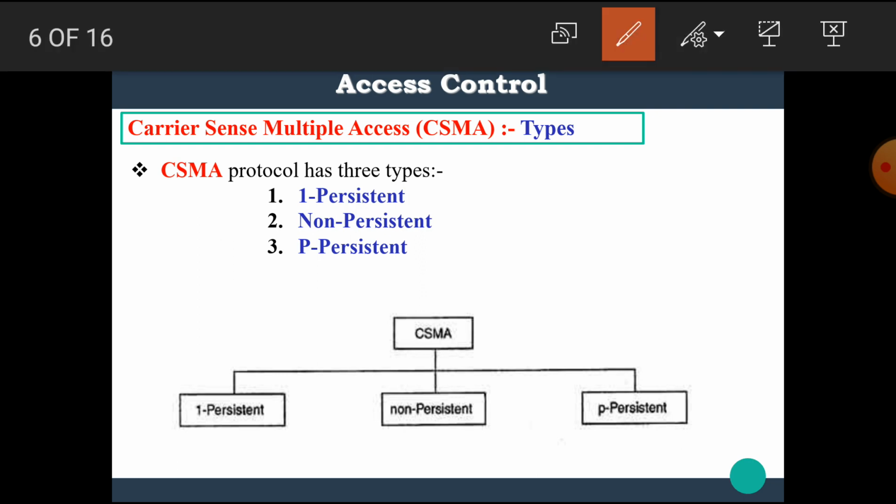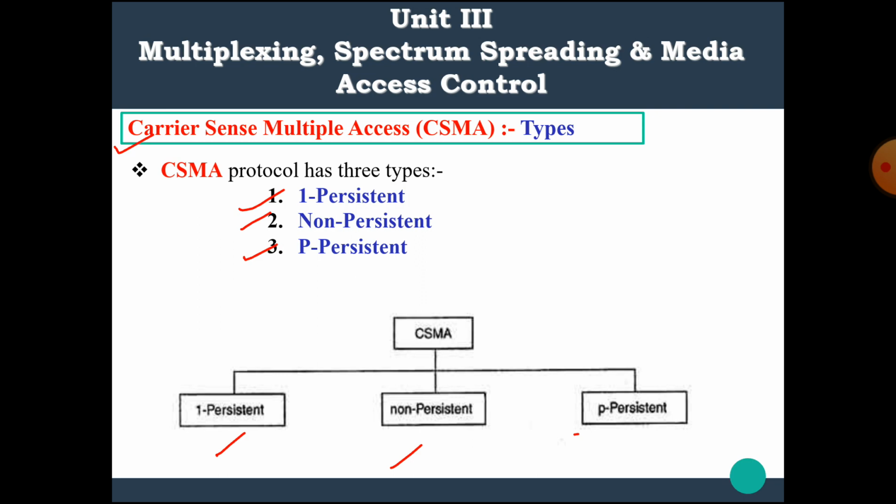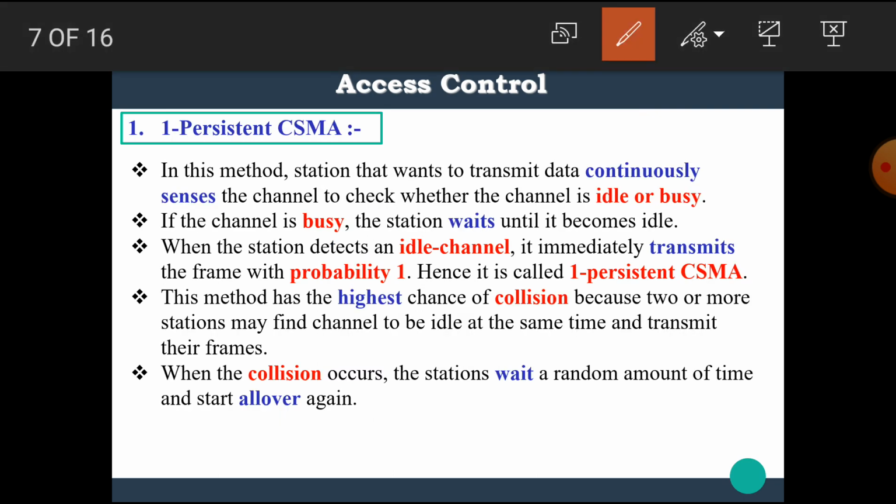Now, let's see the types of carrier sense multiple access. There are mainly three types: one persistent, non persistent, and P persistent. Let's see the details about each one by one. First one is one persistent CSMA. In this method, the station that wants to transmit data continuously senses the channel to check whether the channel is idle or busy.